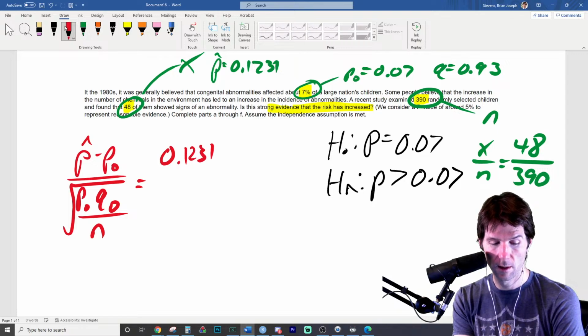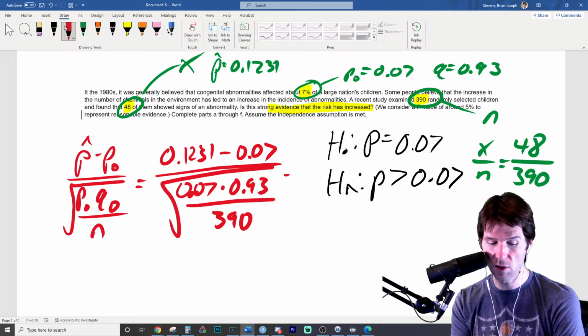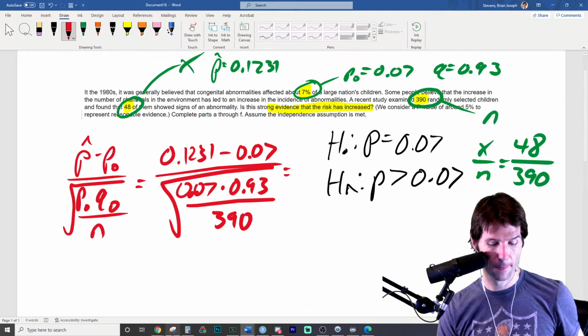0.1231 minus 0.07. That's how far it is away. The top part of this is just a difference. And then we're standardizing this difference, calling it a test statistic, to then run the test and see if there is a difference. And so this will give us the z-score right here. Got just enough room for that z-score.